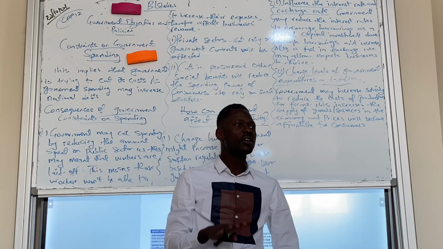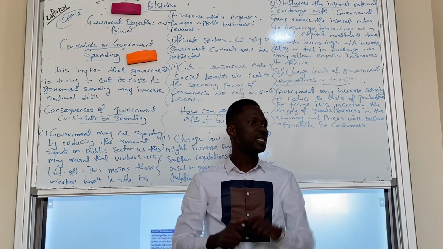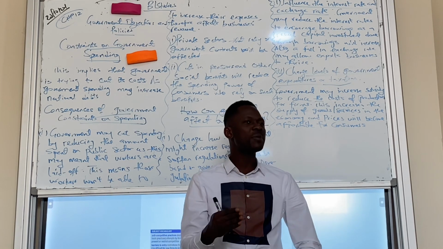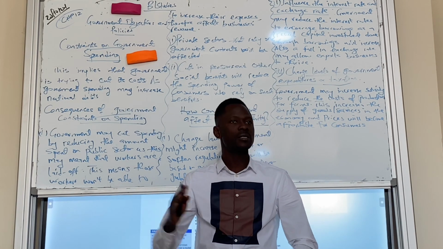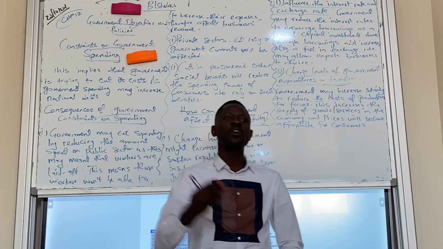We're going to constraints on government spending. Government spends, yes, but government might need to stop spending or cut its spending. If government has to do this, government does this most of the time because if government does not, they're going to spend a lot and go into debt. And because for every spending of government, it comes through its budget.